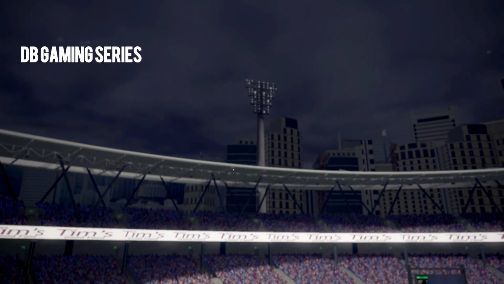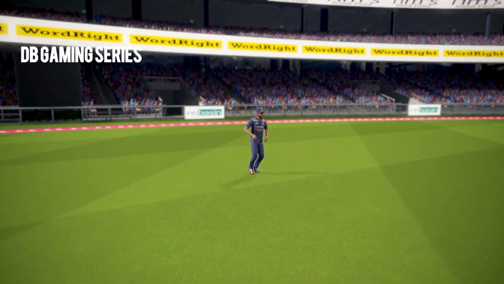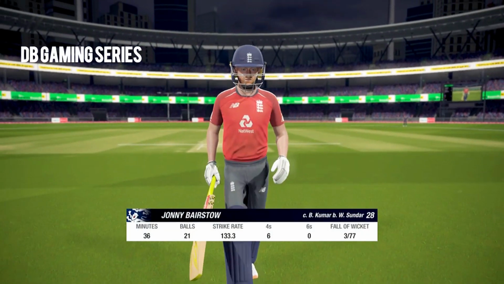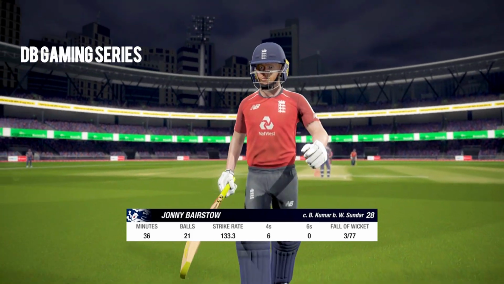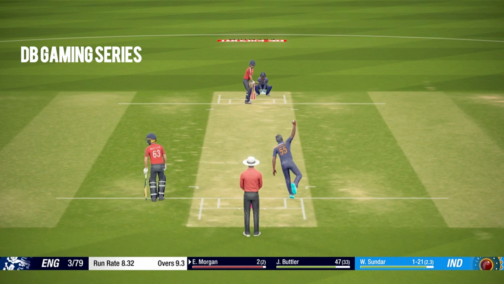Brilliant catch by Hardik Pandya, I believe, who was the fielder there. And India finally broke the partnership. Oh, my apologies, Bhuvaneshwar Kumar. So Johnny Bairstow has to walk back for 28, and England are now 3 for 77.